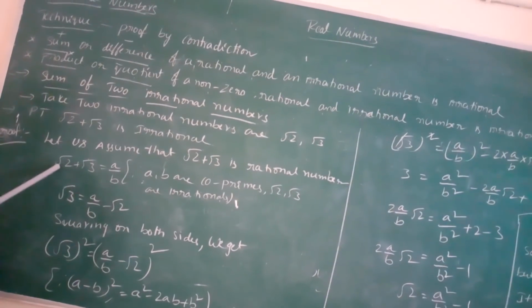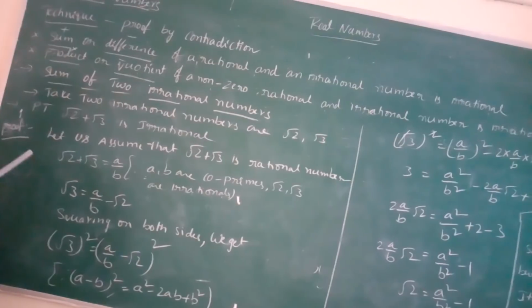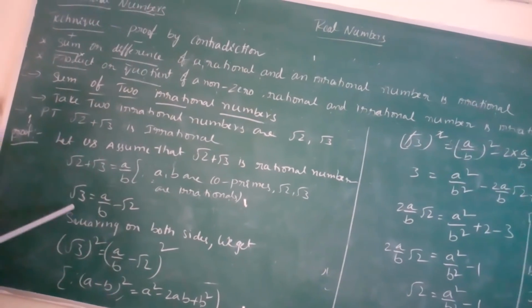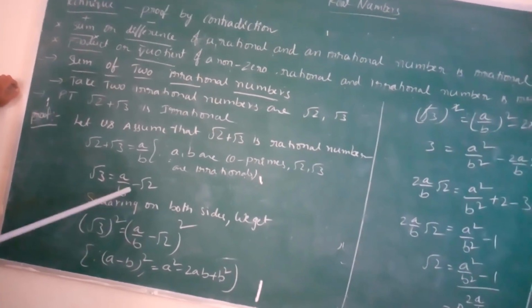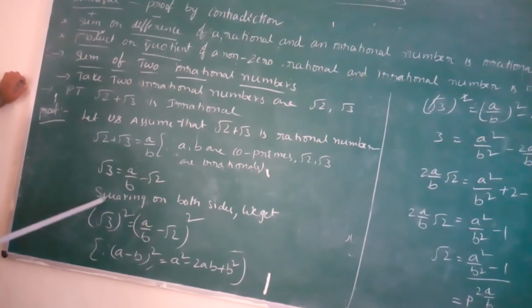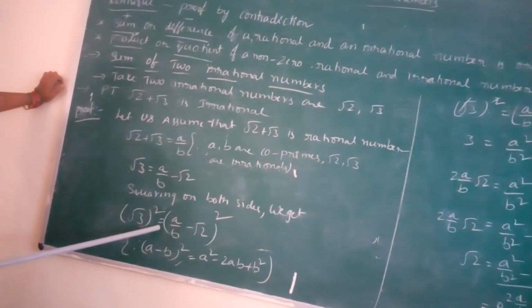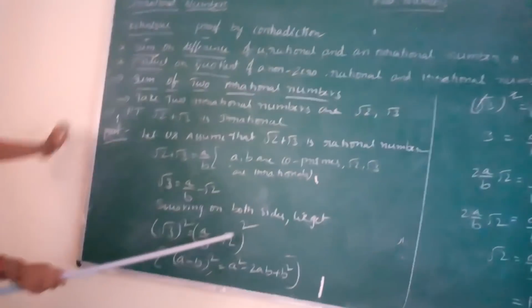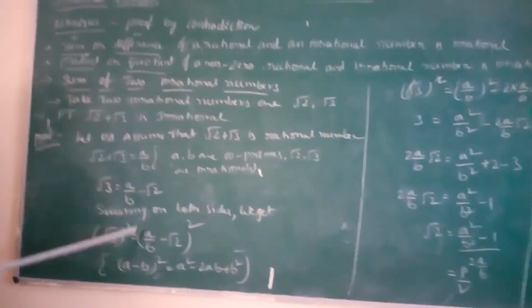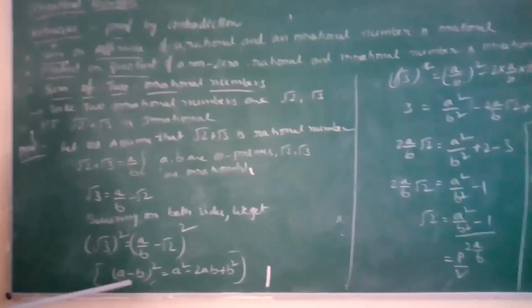So we move root 2 from LHS to RHS. Root 3 equals a by b minus root 2. Squaring on both sides, we get root 3 whole square equals a by b minus root 2 whole square. This is in the form of (a minus b) whole square.